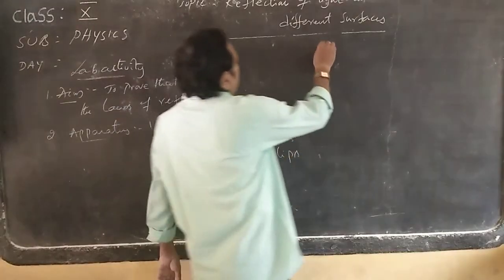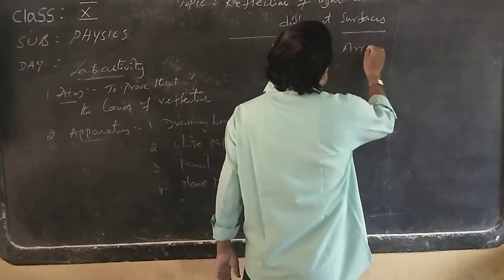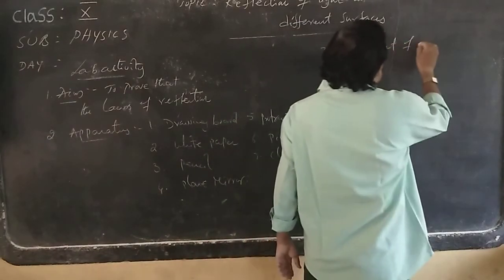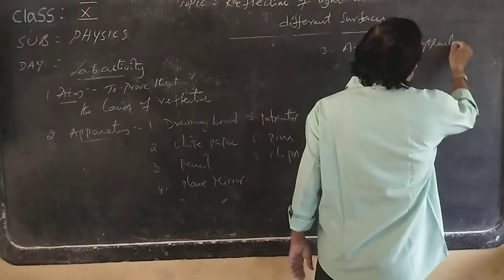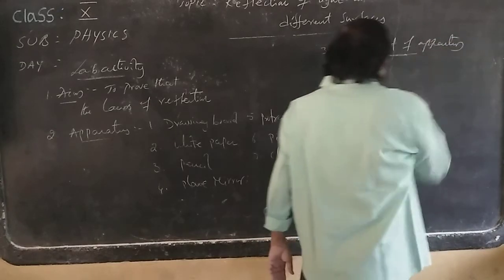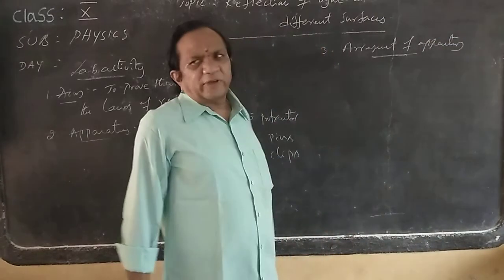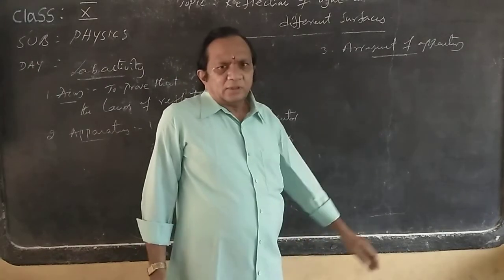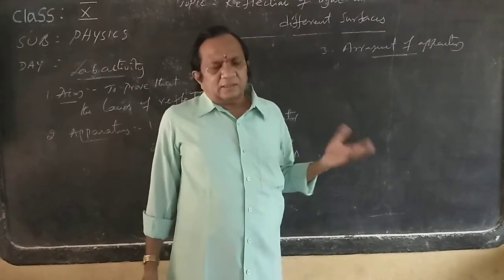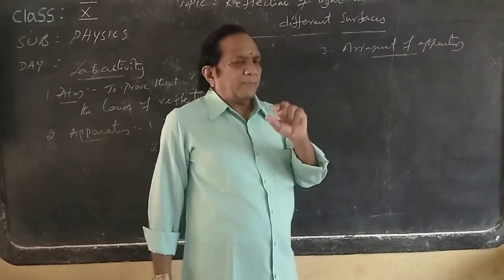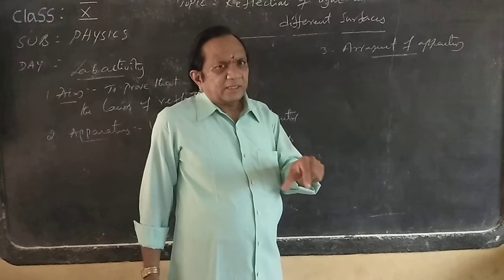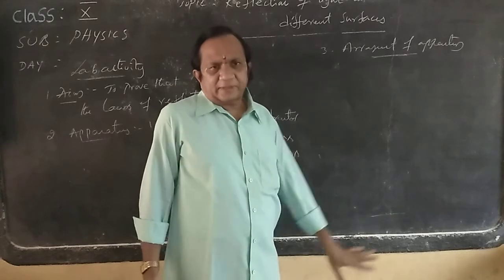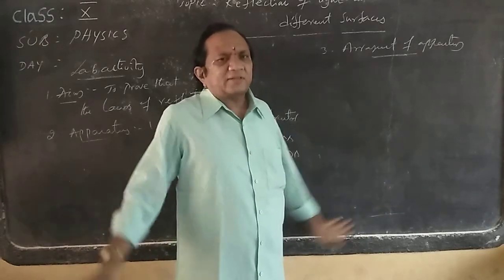Now, the arrangement of operators. First of all, fix the white paper to the drawing board, or otherwise take some pad and fix the white paper on it.